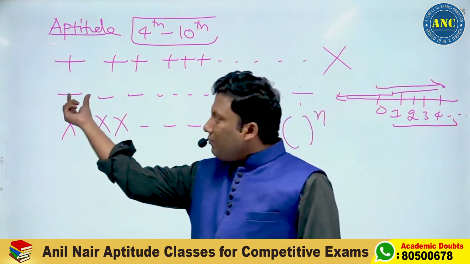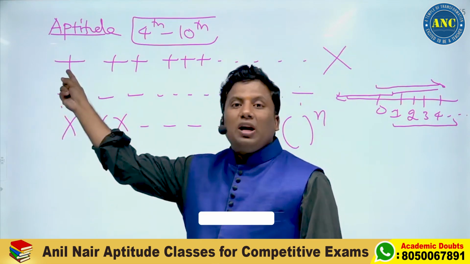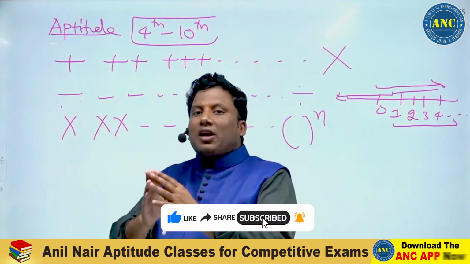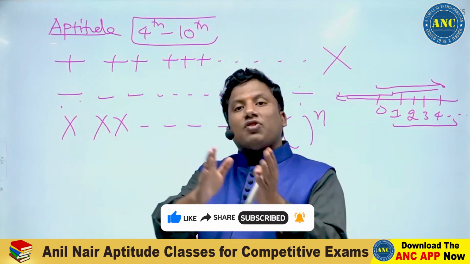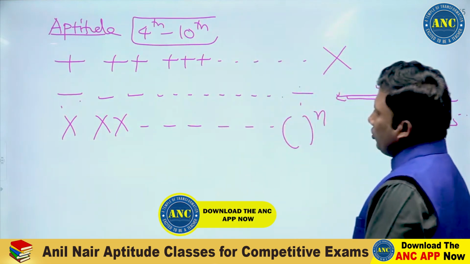Again, repeated addition is a one-to-many function. 6 is a one-to-many function of 2: 2 added 3 times is 2 into 3, 6.